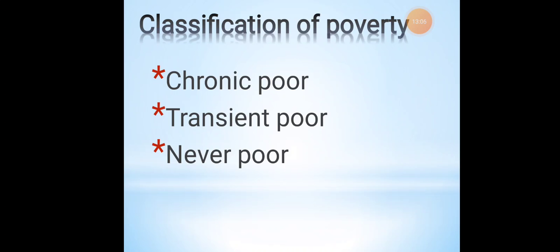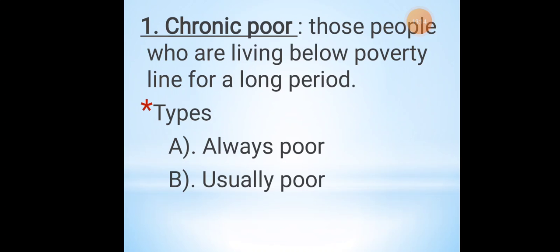The classification is based on three segregations, that is chronic poor, transient poor, and last is never poor. First is chronic poor. What does the word chronic mean? Those people who are living below poverty line for a longer period of time. Below poverty line means to have minimal consumption, and if you have no minimal consumption, you come below poverty line. If you have proper consumption, you go to the above poverty line people. So those people who live below poverty line for a longer period of time are known as chronic poor.